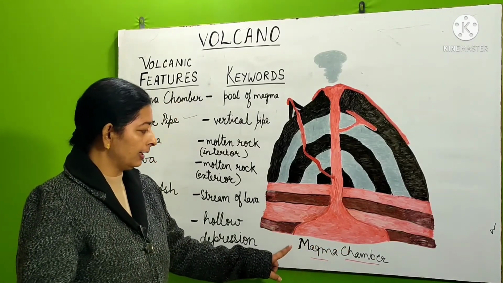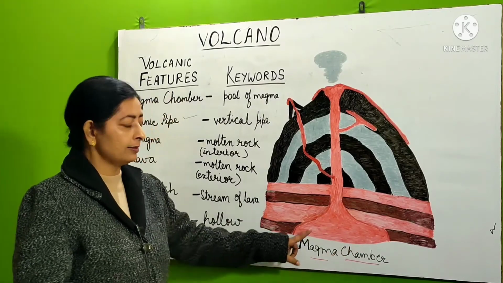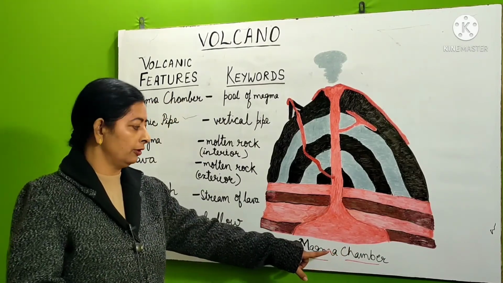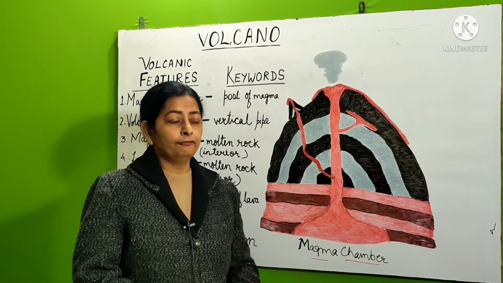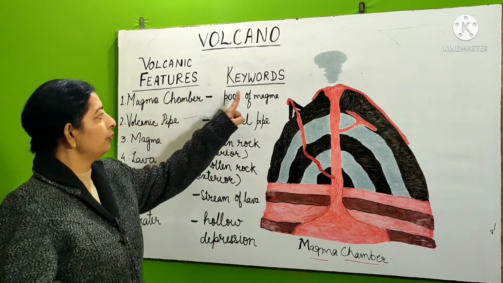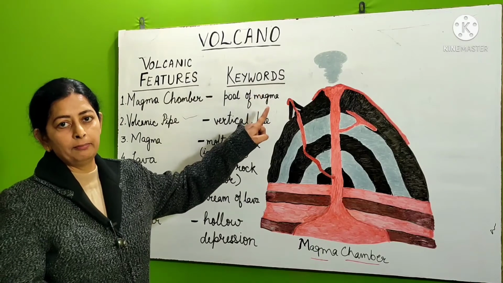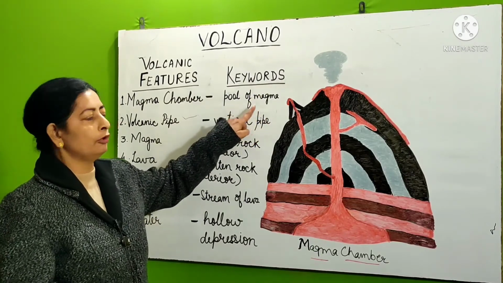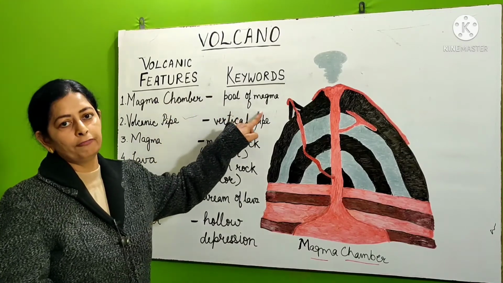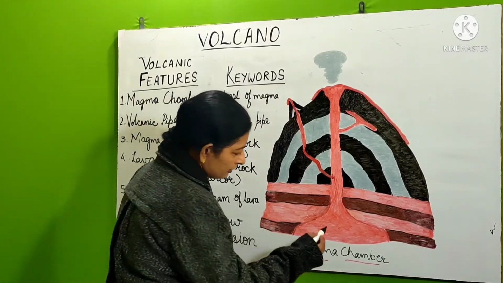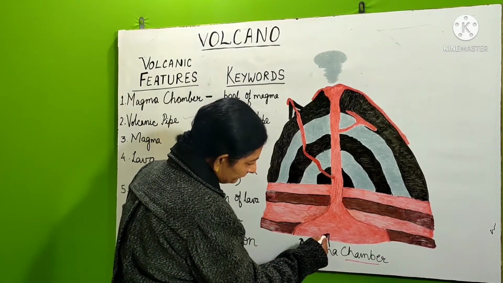So you can see that the molten matter has accumulated down in the interior of the earth. This is called as magma chamber. Now for this magma chamber, you have a keyword to remember it easily, that is pool of magma. Means magma chamber means pool of magma. So here we point magma chamber.